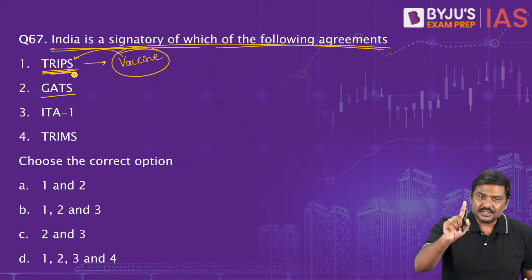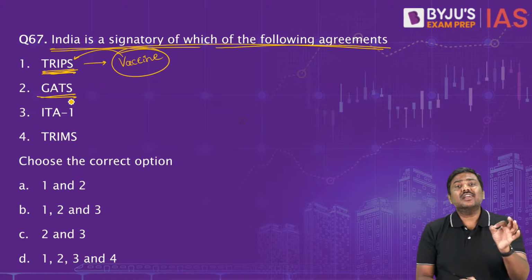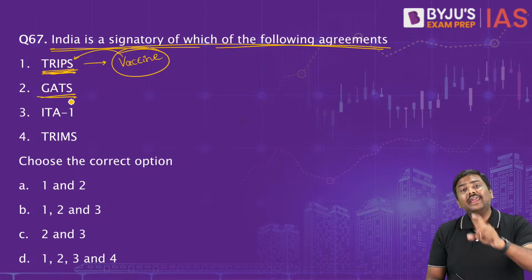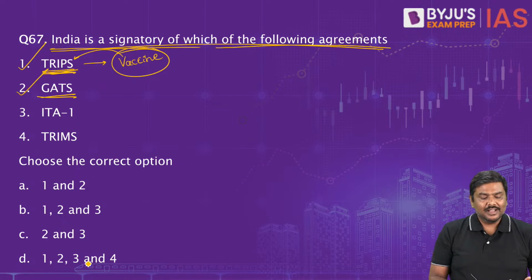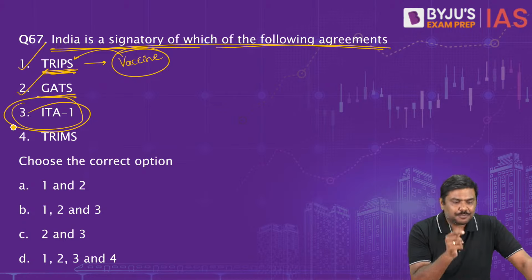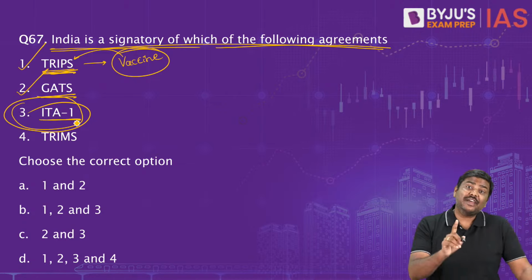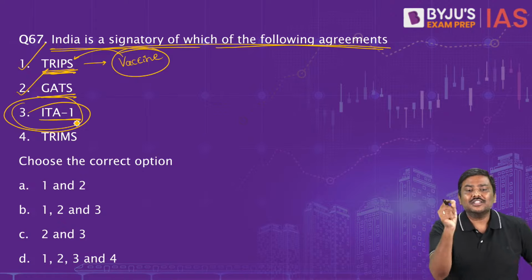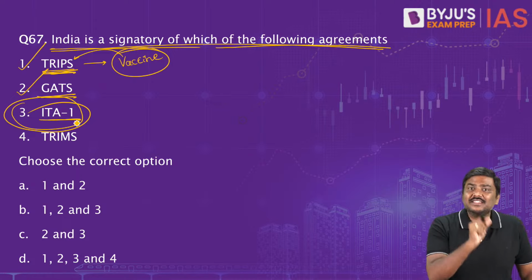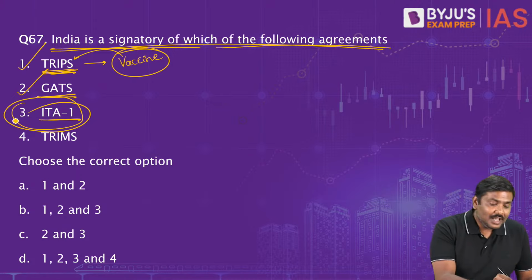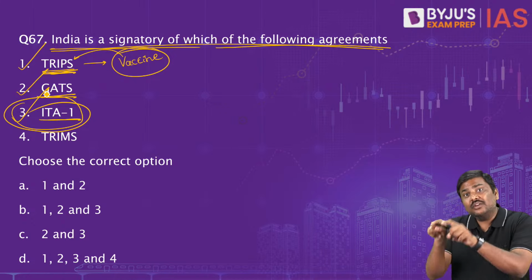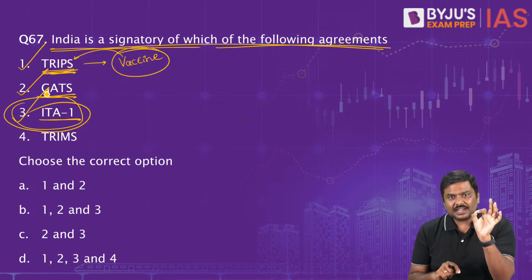Is India a signatory to this? Yes. GATS, General Agreement in Trade in Services. India is a signatory. The second one is also correct. ITA. Now you tell me, if you have read the newspaper in the last 10 days, you will know this agreement very well. Information Technology Agreement. Is India a signatory to the Information Technology Agreement? The answer is yes, by the way. I hope you understand.